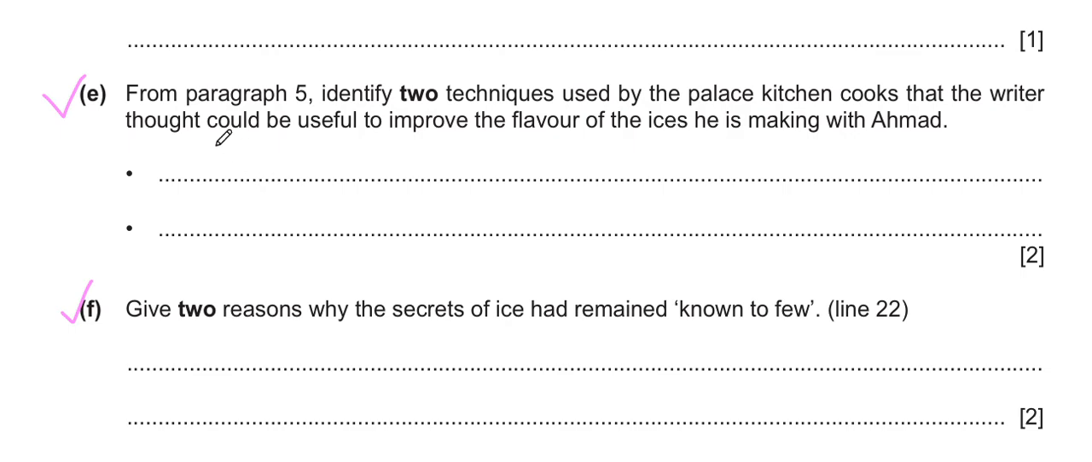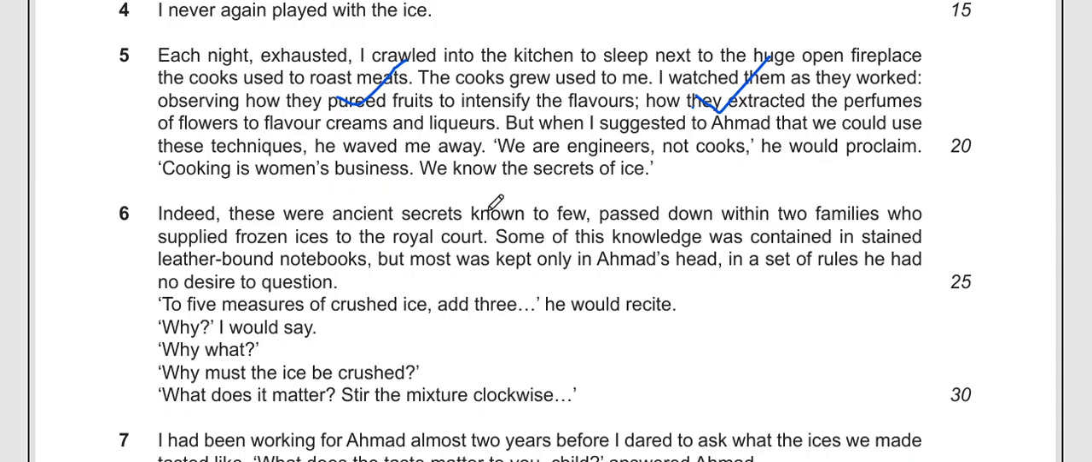So let's look at the question, because these types of questions will be given in the paper. This is the pattern of the paper, and this is the style of question which we have to see. Look at question number 1E. From paragraph 5, identify two techniques used by the palace kitchen cooks that the writer thought could be useful to improve the flavor of the ices he is making with Ahmed. So actually we have to find those techniques. Let's move to paragraph number 5 and see what information is provided there.